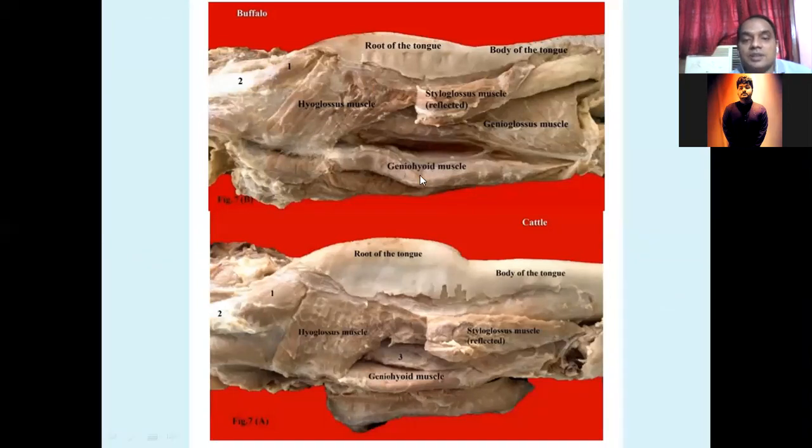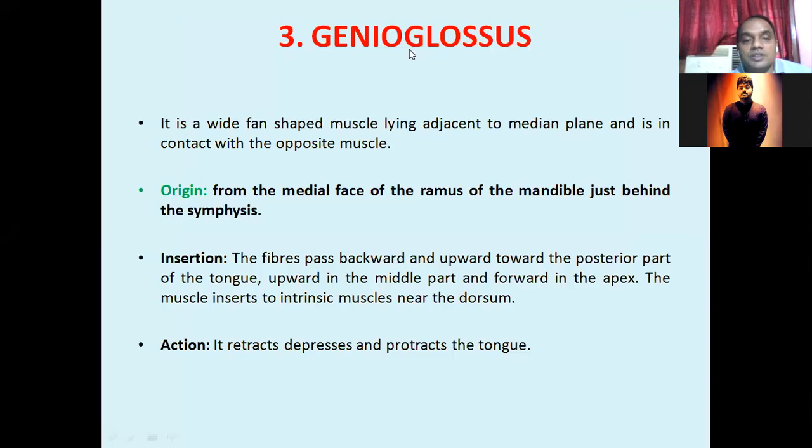Another muscle is the genioglossus. This genioglossus is a very wide, fan-like muscle. It arises from the medial face of the ramus of the mandible, just behind the mandibular symphysis, and is inserted upward and backward toward the posterior part of the tongue, the middle part, and also the apex of the tongue.